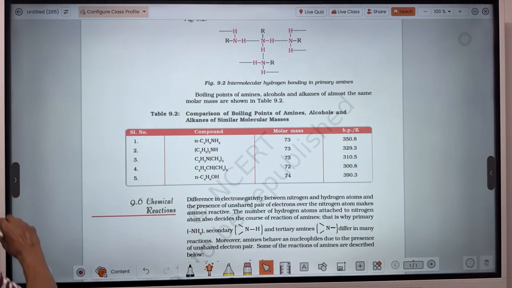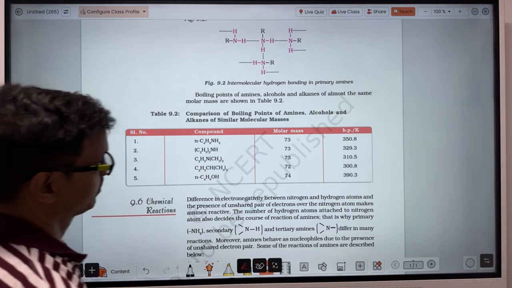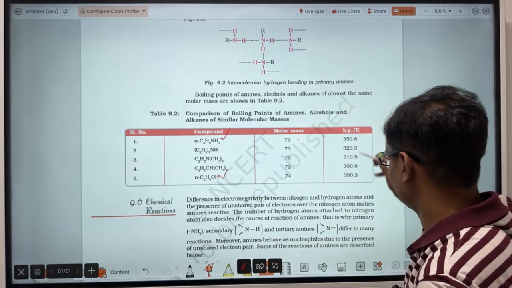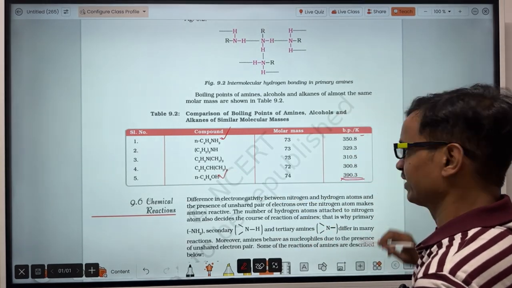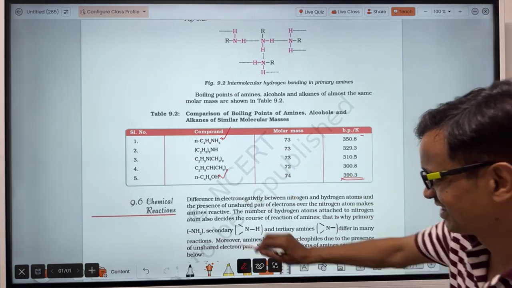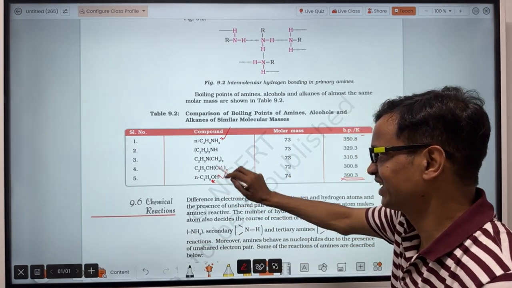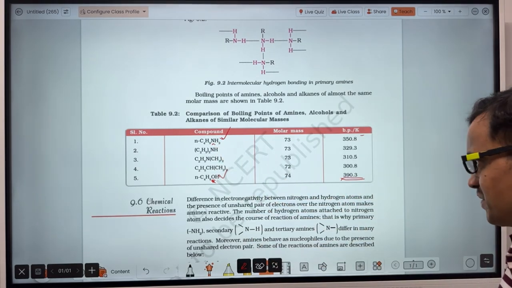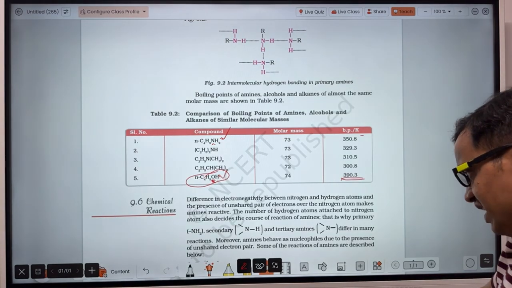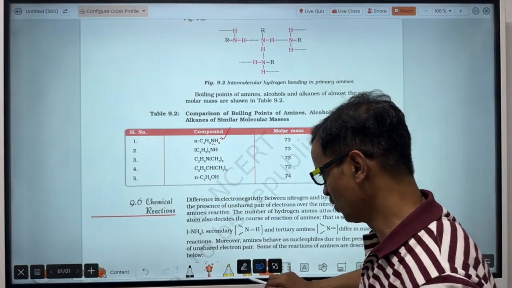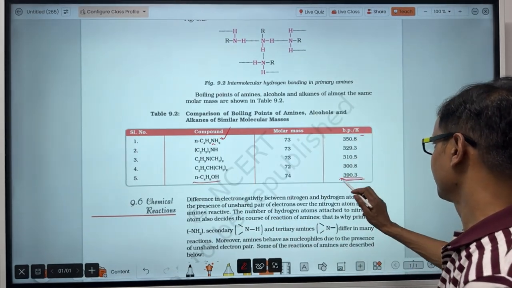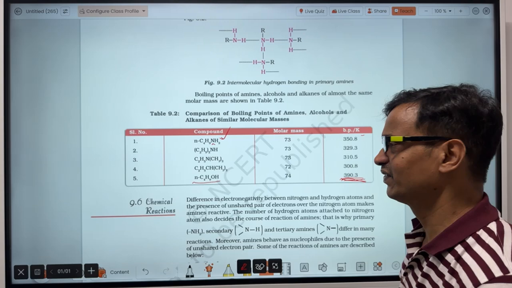So when you compare the order of boiling point among alcohol and amine, alcohol can do hydrogen bond formation more efficiently compared to amine, because oxygen is more electronegative than nitrogen. So the extent, or the strength, of hydrogen bonding is more in the case of alcohol. That's why alcohol possesses a greater boiling point than amine.